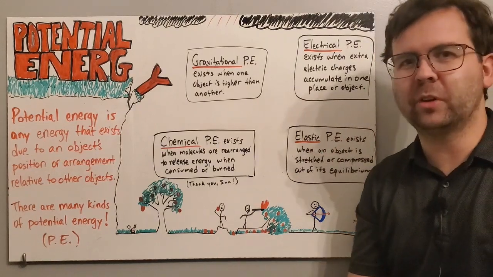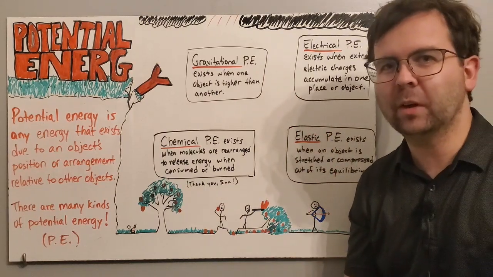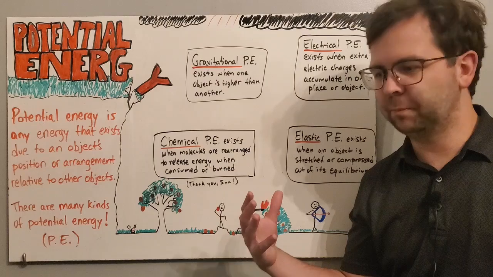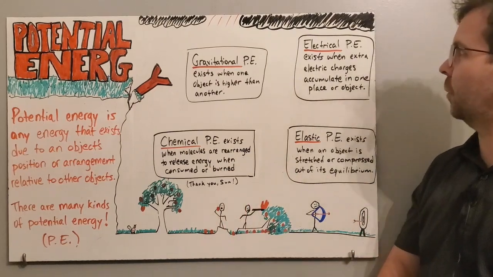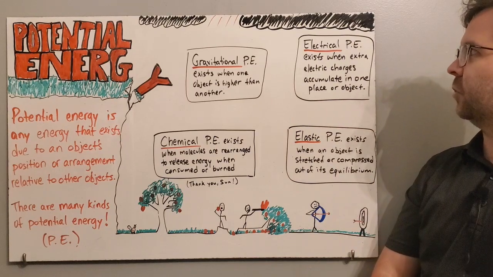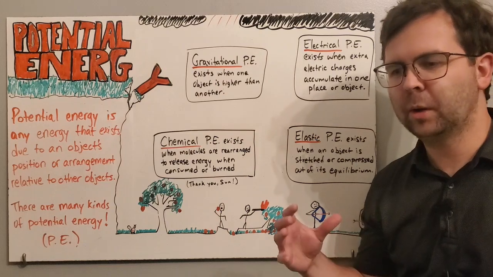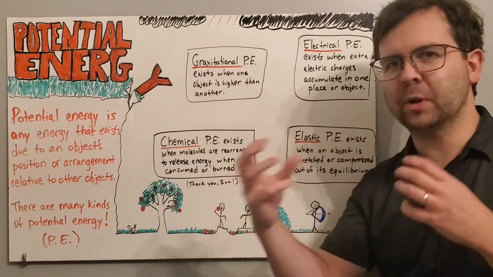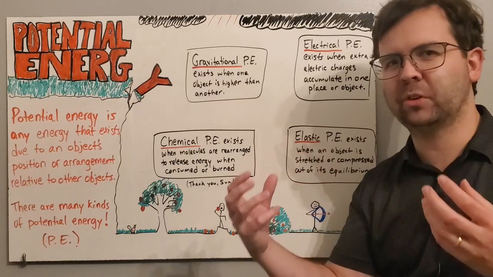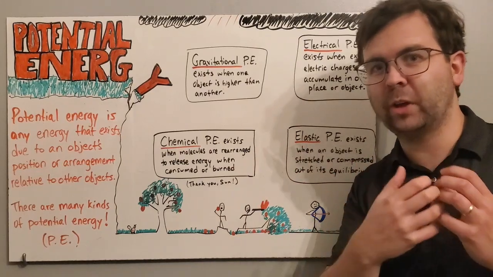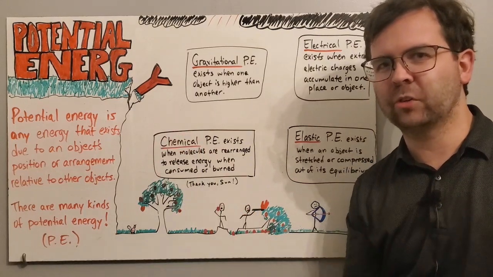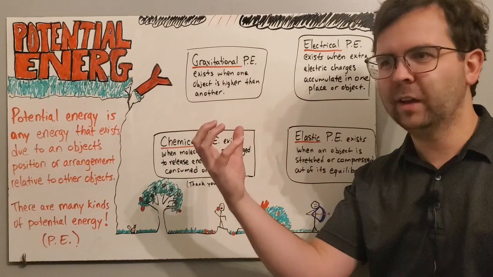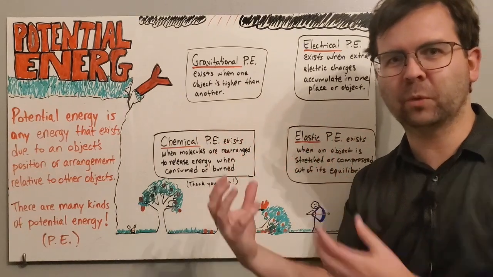Another kind is electrical potential energy, and this would be like lightning, as an example. The clouds have a large potential energy whenever they have the ability to discharge a lightning bolt. So electrical potential energy exists whenever extra electric charges are moved to one object and taken away from another. There's an arrangement of electric charges that allows there to be potential energy there. And it always takes work to move charges from one location to another. You can do this by rubbing a balloon against your hair too. You can remove charges from your head, and doing that work gives the balloon some potential energy, and your hair as well.